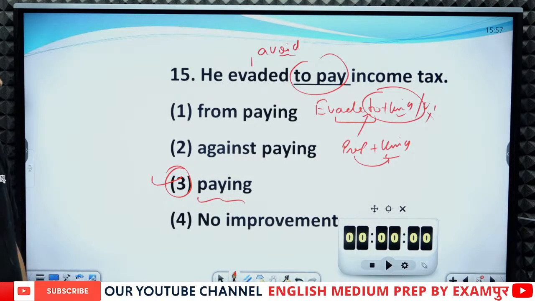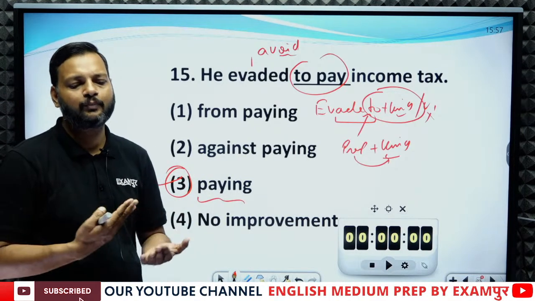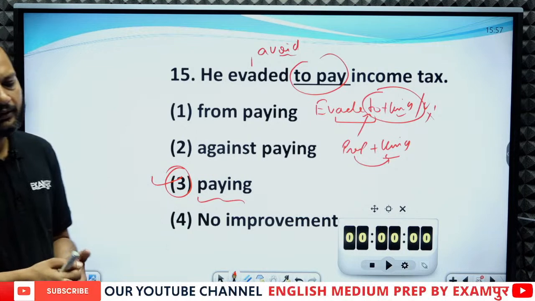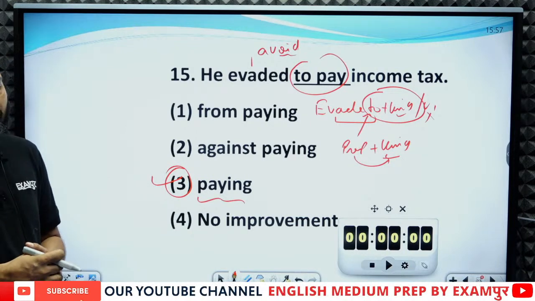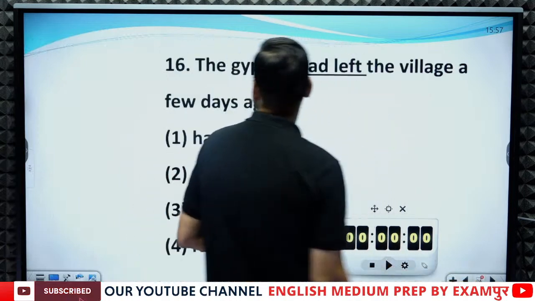Same is the case with avoid. Whenever we use the word avoid, it is always followed by a gerund. Yes, Akash, Suresh, you are absolutely right. Let's see the next question.